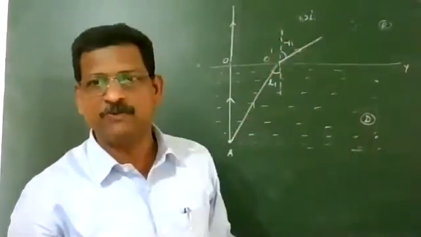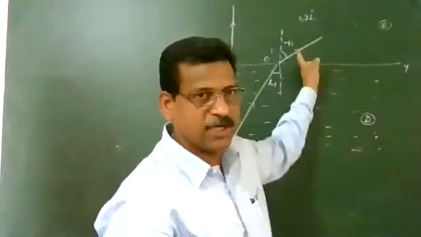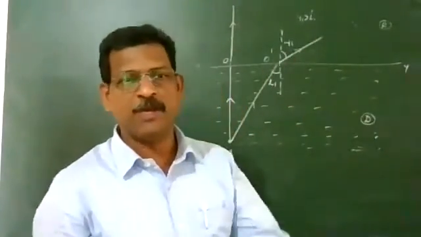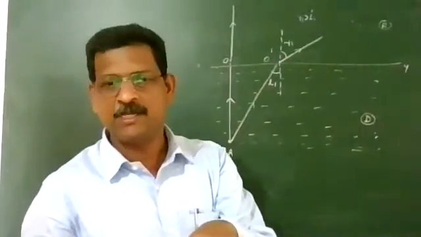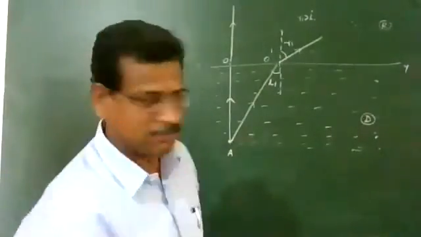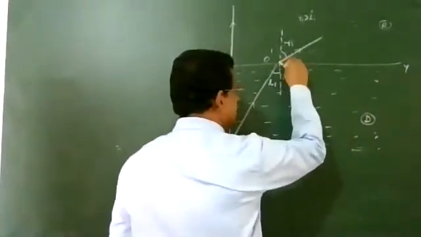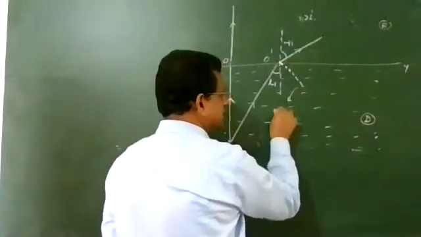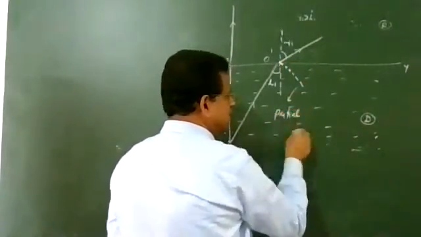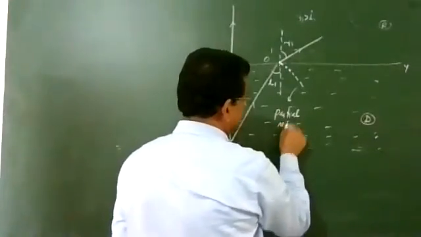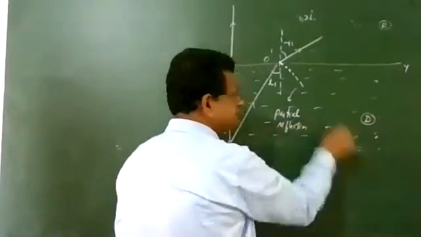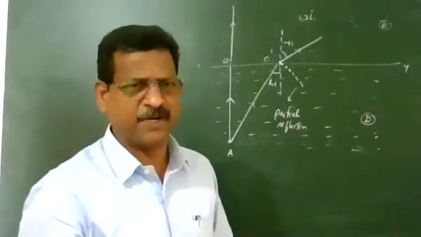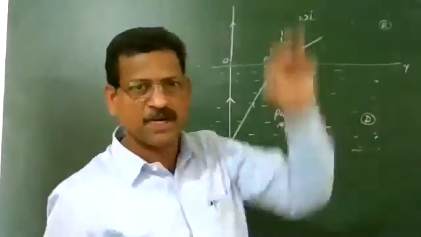In this case, one more thing will happen. One part of the light is refracted, but some part of the light will be coming back in the same medium. That is called partial reflection. It obeys the laws of reflection. This is called partially reflected light. Some light is coming back in the same medium, and the other part is undergoing refraction.